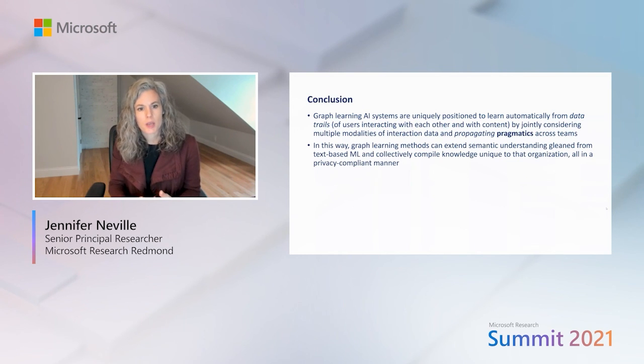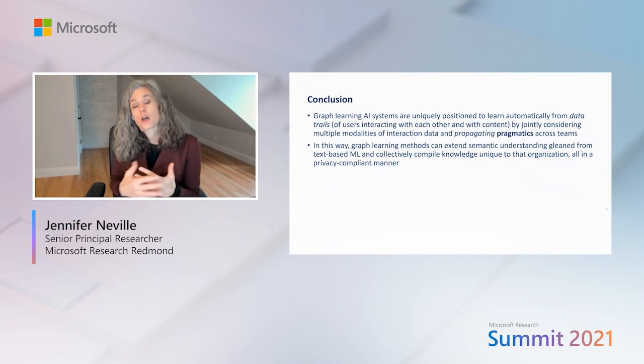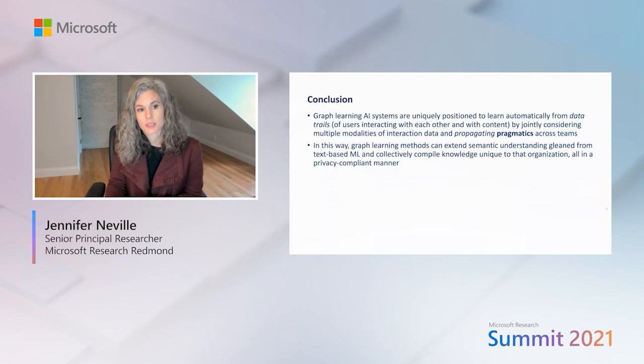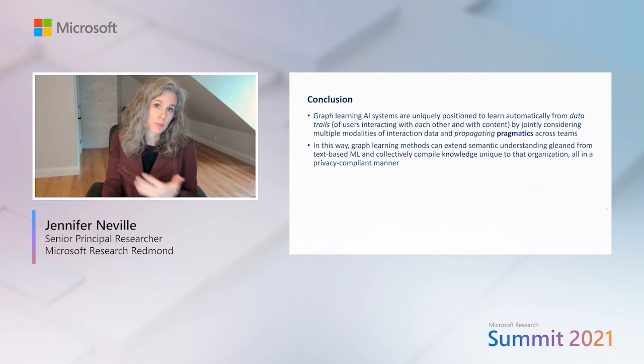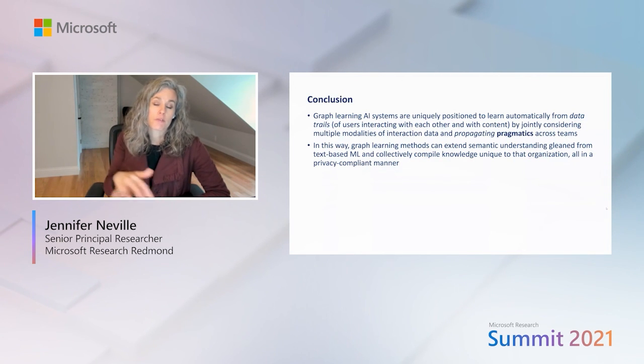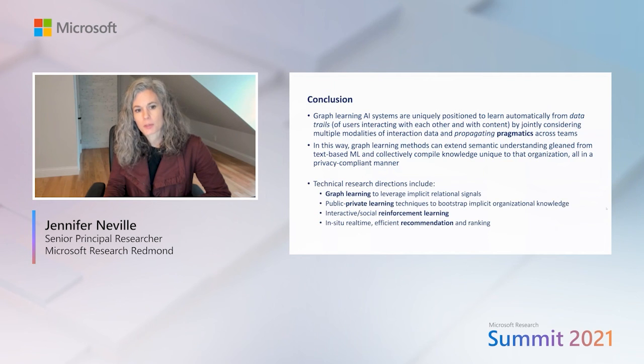And in this way, we think that graph learning methods are going to be able to move beyond traditional NLP-based methods, particularly in these sparse data regimes where there's a long tail of information with sparse text. And in that case, the graph is going to provide a really helpful means to improve search and recommendation in these personalized settings. And the larger organization provides a new source of information, but we can learn over that in a privacy compliant manner.